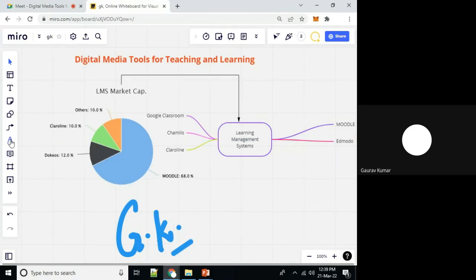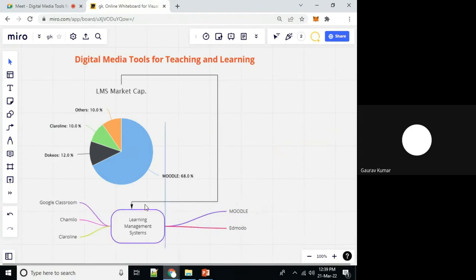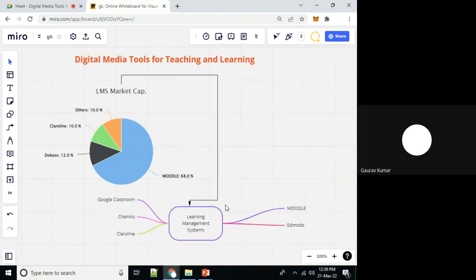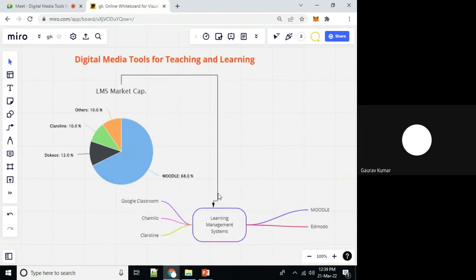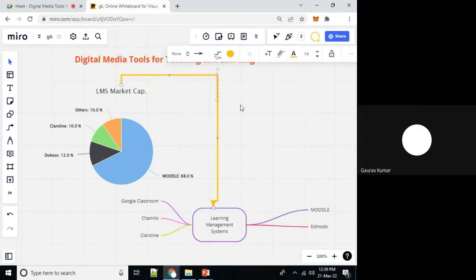Okay, so with this pen eraser, I can delete it, and now you can see that this connection is not broken. And if I want to change this line, what is the line width? This is the thickness of the line. In which color? In this color. I want to type some text also. Okay.